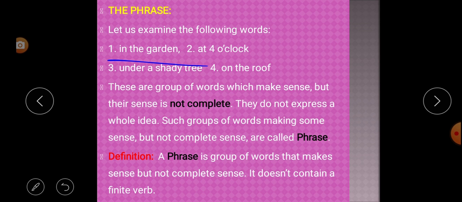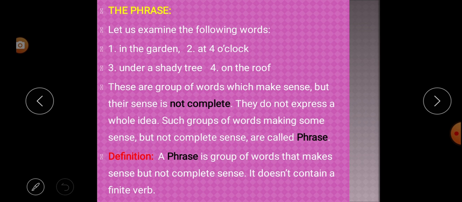If you say, in the garden, what happened in the garden? Or if you say, at 4 o'clock, what happened? The meaning or the sense is not completed. They do not express a whole idea. Why are they not complete? Because these words are not expressing a whole idea. Such groups of words making some sense but not complete sense are called what? Phrases. Understood? Such groups of words which make some sense but do not complete their sense are called phrases.